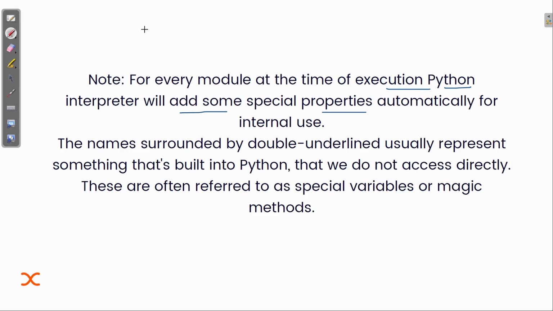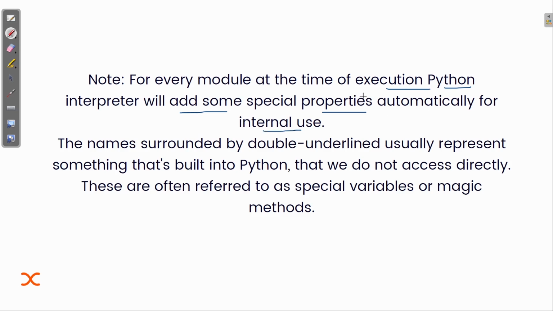For every module at the time of execution, the Python interpreter adds some special properties, and those properties are shown in that list. When we print dir, or print the list, you will see some extra names that you won't be able to see inside the code, but they are there. Those are special properties or attributes added automatically for internal use.